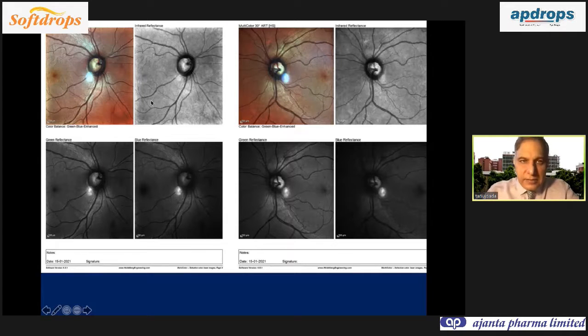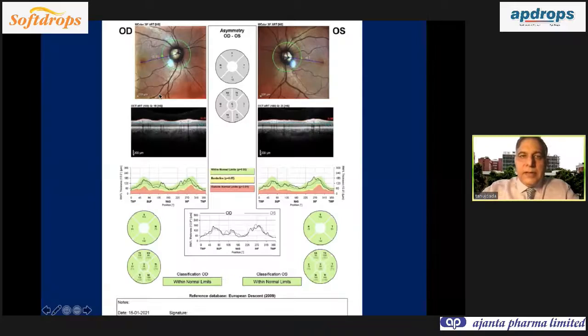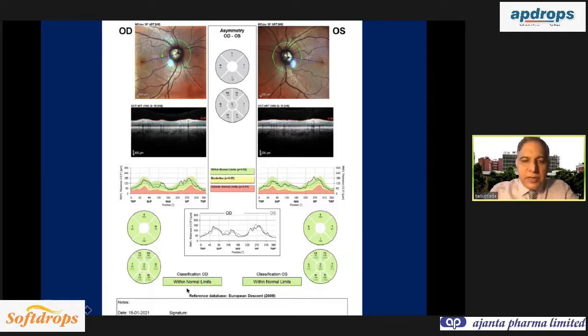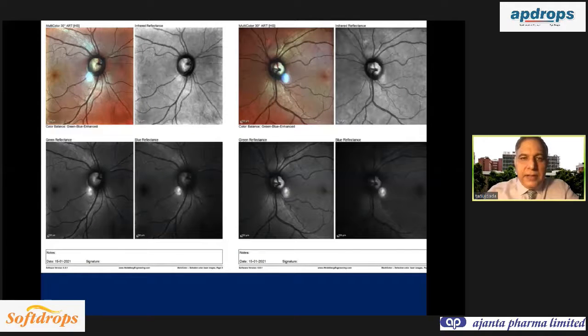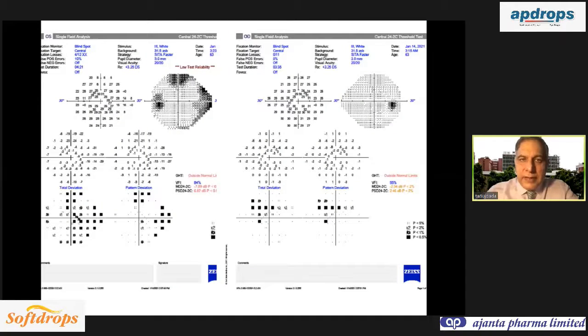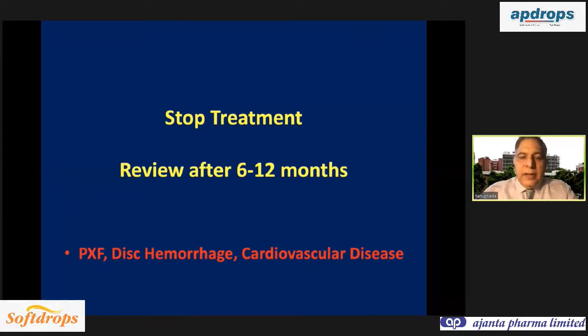So after seeing the fundus, we did the OCT, and on the OCT, this is the retinal nerve fiber layer, and you can see the report is within normal limits. So based on the disc which appeared healthy and the OCT which appeared completely within normal limits, I disregarded the scotomas on the visual field because there was low test reliability. And so I told the patient that he should not take therapy. He does not seem to have glaucoma, and he should review after 6 to 12 months.